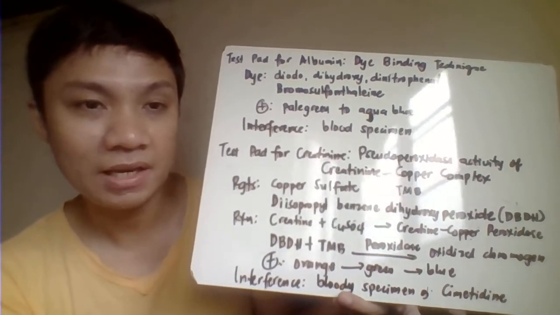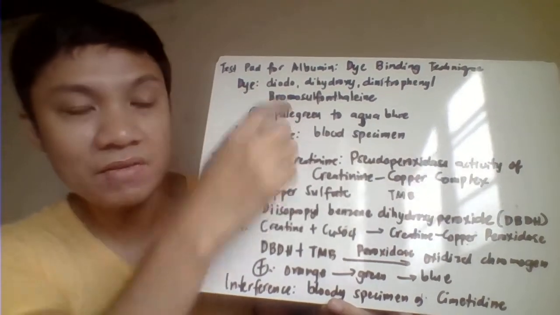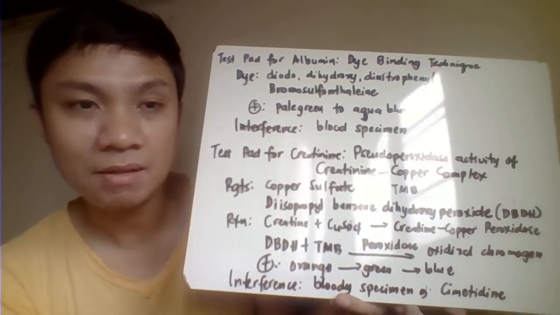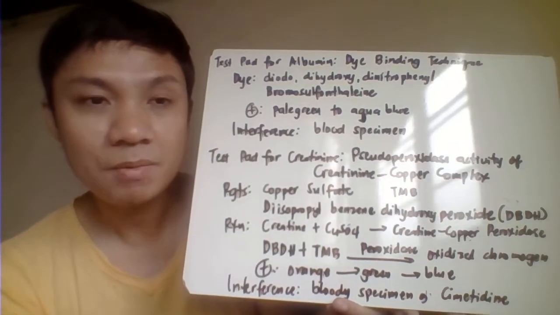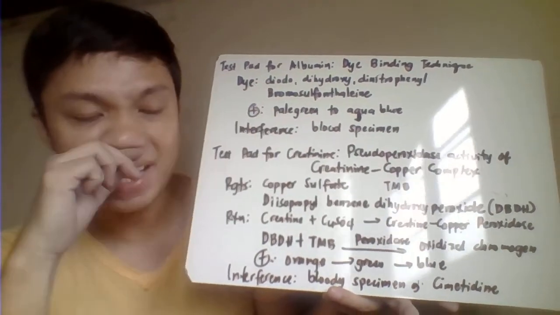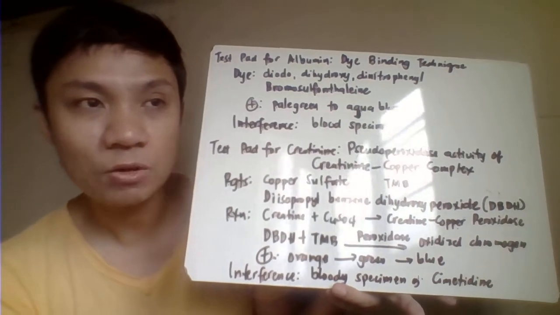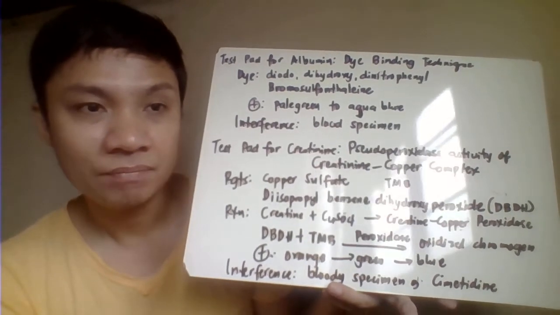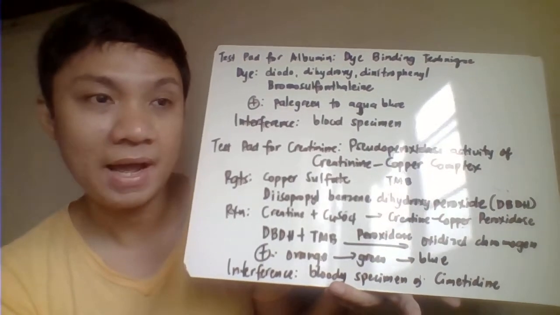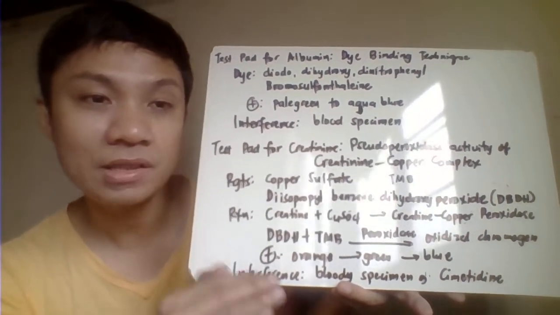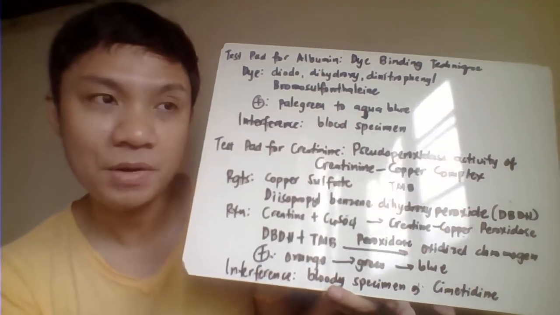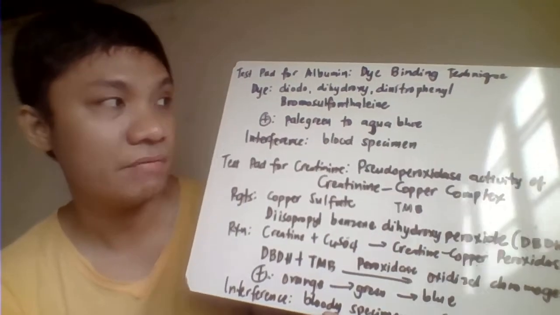protein error of the indicator. So this is more sensitive compared with your reagent strip. The sensitivity of our reagent strip is that it will only turn positive if your albumin concentration is more than 30 mg per dl. Our dye binding technique has a sensitivity between 8 to 20 mg per dl of albumin. It will already give a positive result even with a small amount of albumin, unlike the reagent strip, where you need 30 mg per dl to give a positive result.